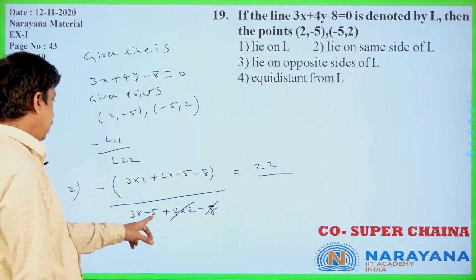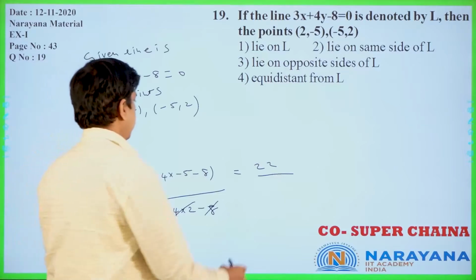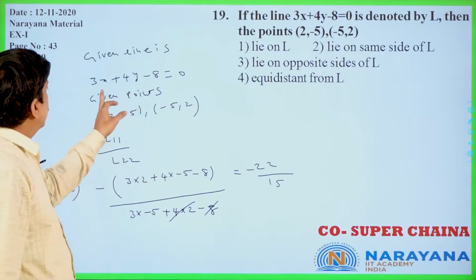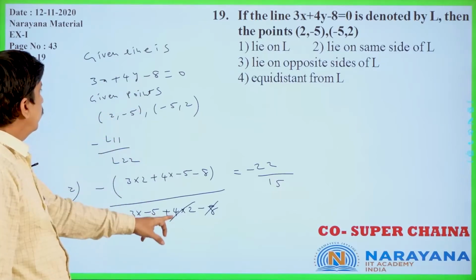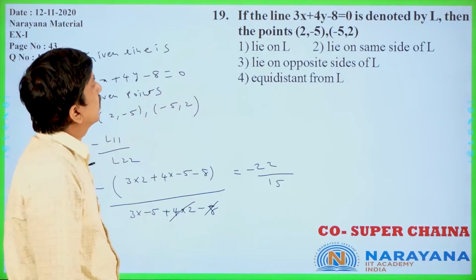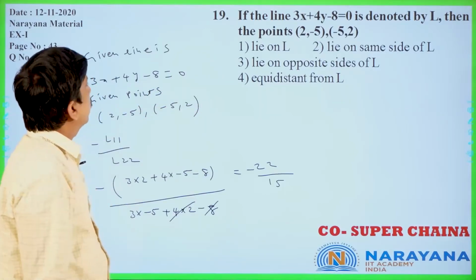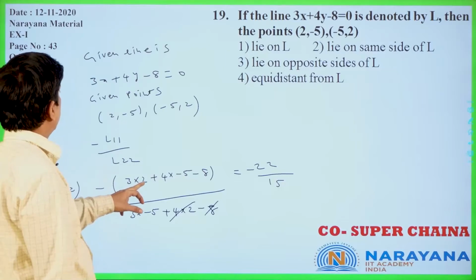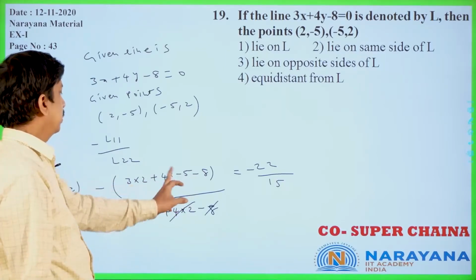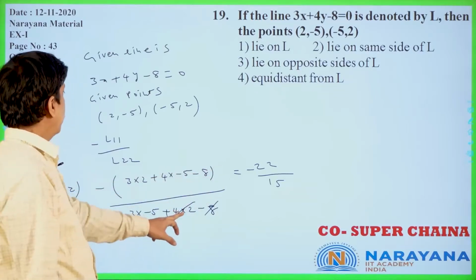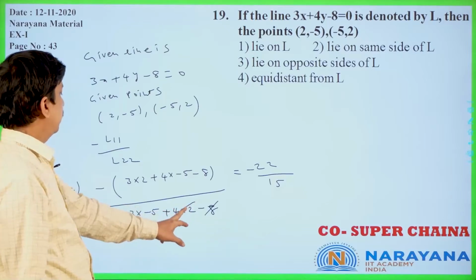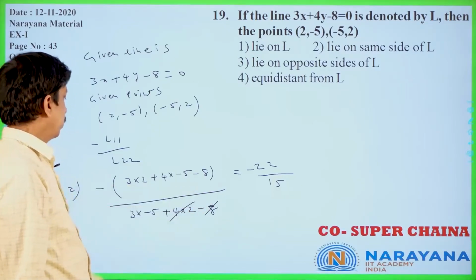Here what are we getting? 3 into minus 5 is minus 15. That minus I am writing. Why? Because this is 3 into minus 5 plus 4 into 2, 8 minus 8, the 8 cancels. Why? Because the given thing is 3x plus 4y minus 8. (2, minus 5) and (minus 5, 2). Substituting (2, minus 5): 3 into 2, 4 into minus 5, minus 8. This is 6 minus 20 minus 8, 6 minus 28, minus 22. Here plus 8 is there. 3 into minus 5 plus 4 into 2 minus 8, the 8 cancels, minus 15. I wrote that minus 15.